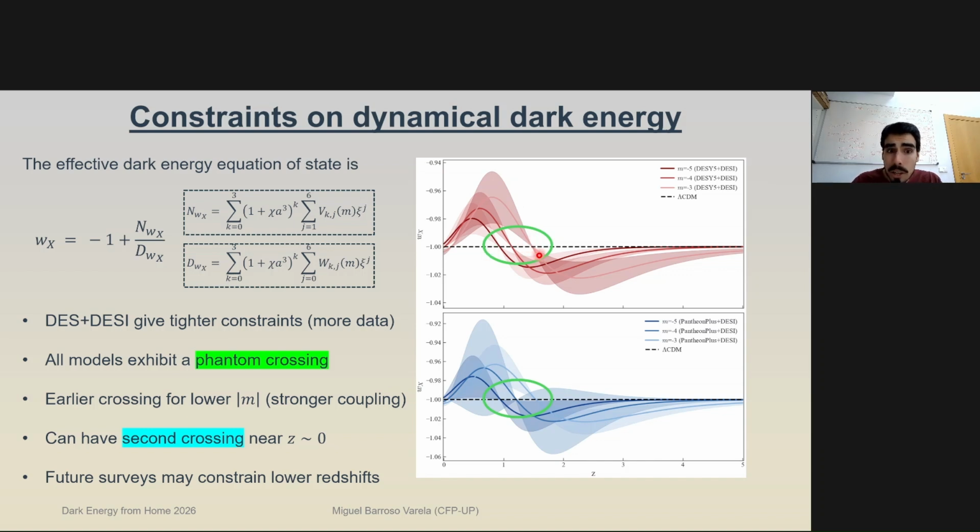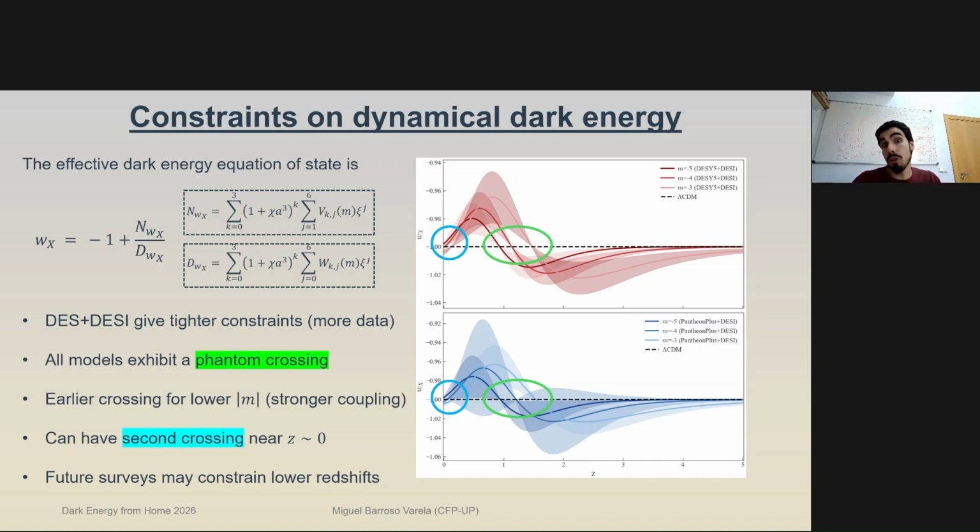So we always get the phantom crossing that is uniquely fixed by the value of m for each one. That is crossing over here, and the stronger the coupling we get, the earlier the crossing is. That's why for lower magnitudes of m, for example m equals -3, we cross earlier because we have a stronger coupling preferred by the cosmological data. You can also have a second crossing near the present, a little before or a little after the present, which is unique to this model, and which of course the CPL parameterization can never reproduce because it is a linear evolution of the equation of state for dark energy.